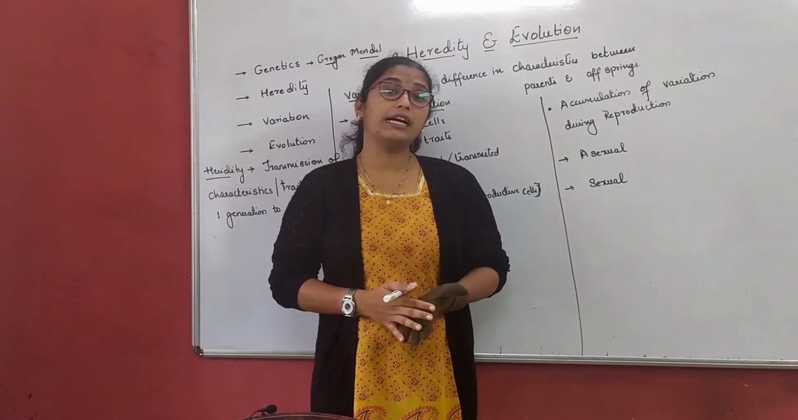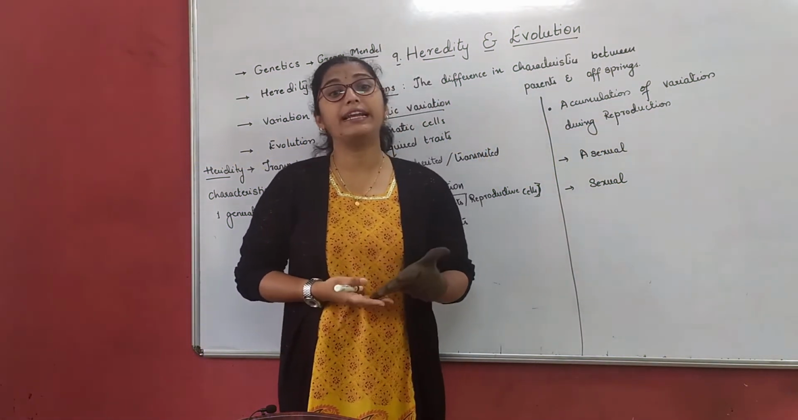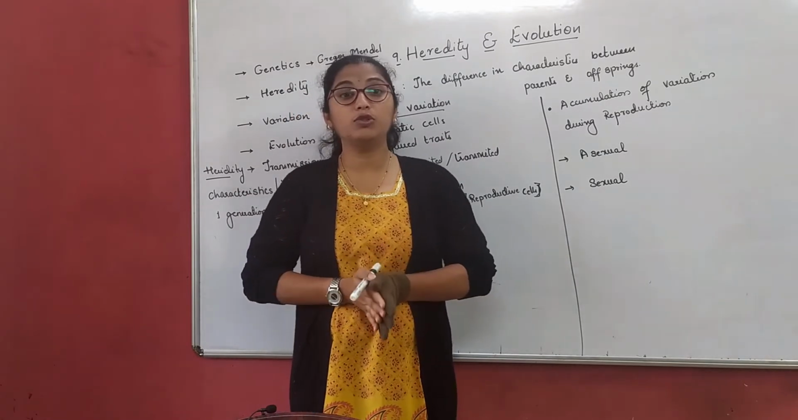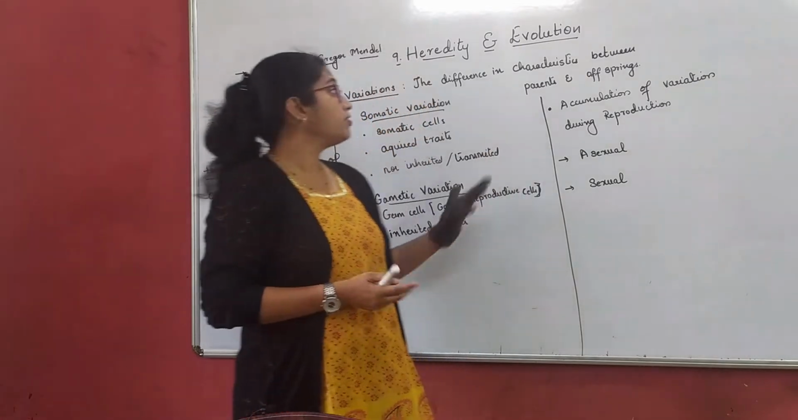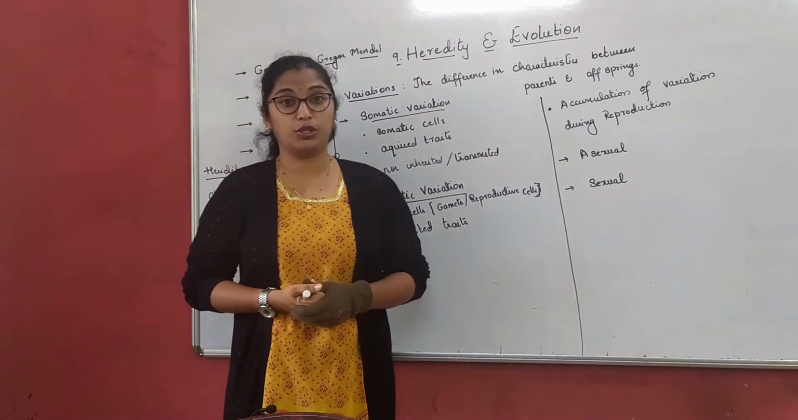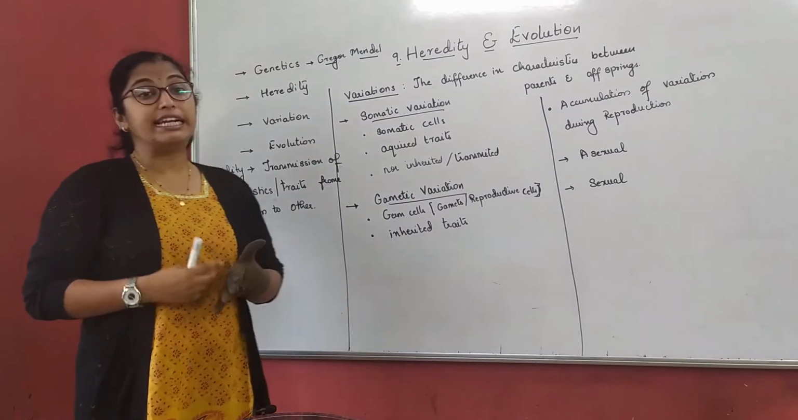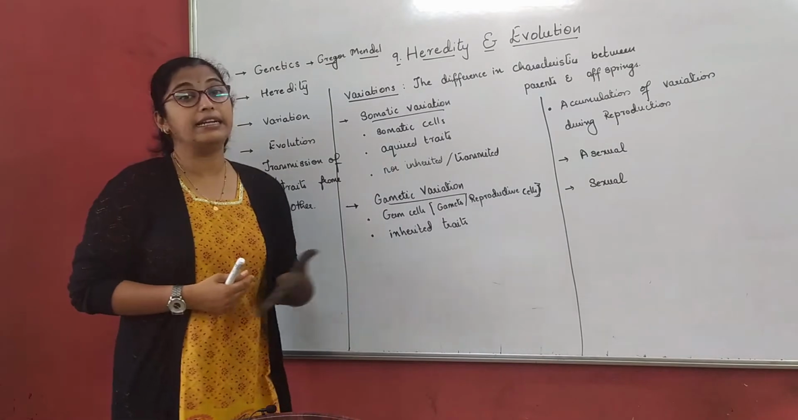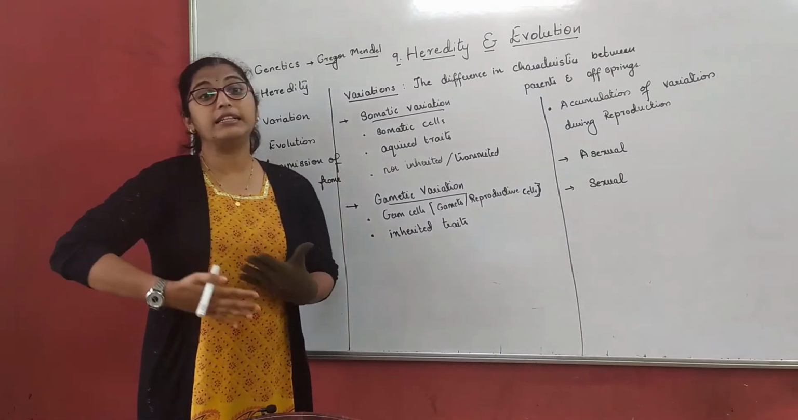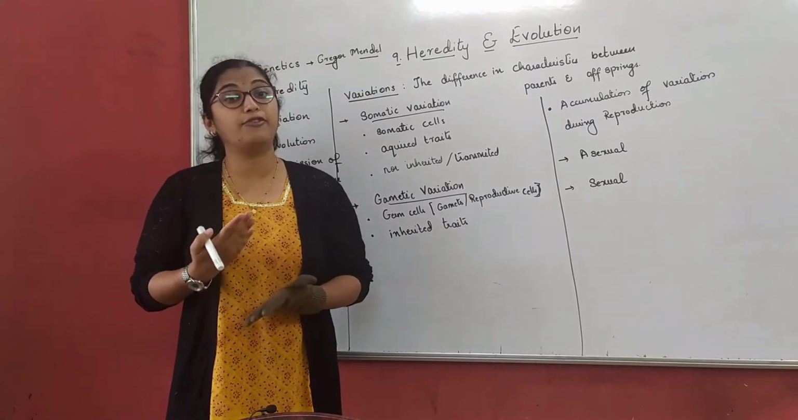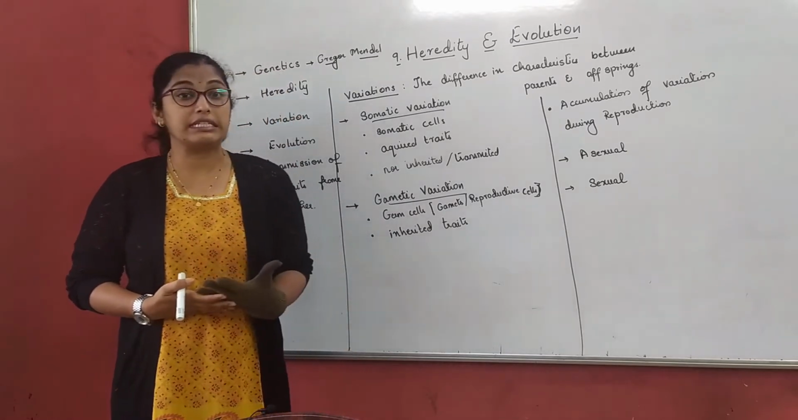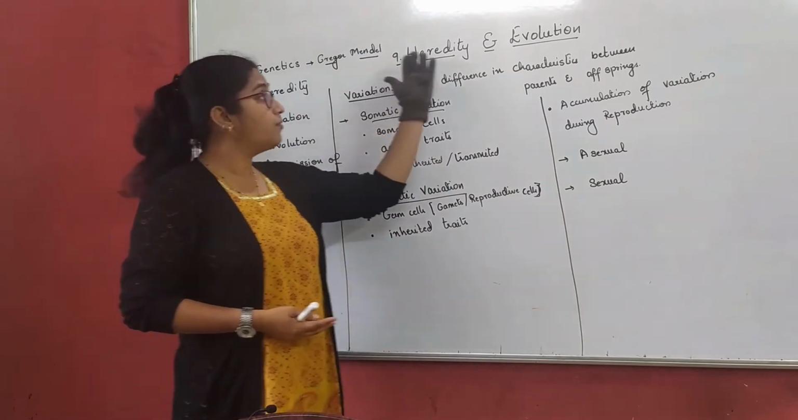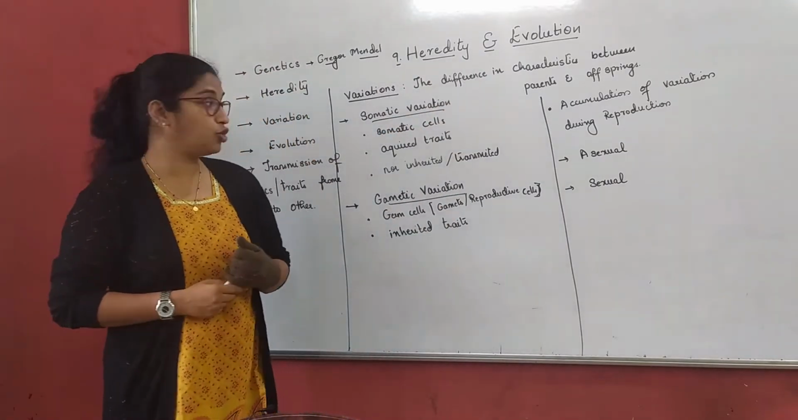Genetics is a part of science which deals with the study of heredity and variation. So, in today's class, we will start with a new chapter in biology, ninth chapter, heredity and evolution. As we told, genetics is a branch of science which deals with the study of heredity and variation. So, we need to first understand the terms: what is heredity, what is variation, and what is evolution.